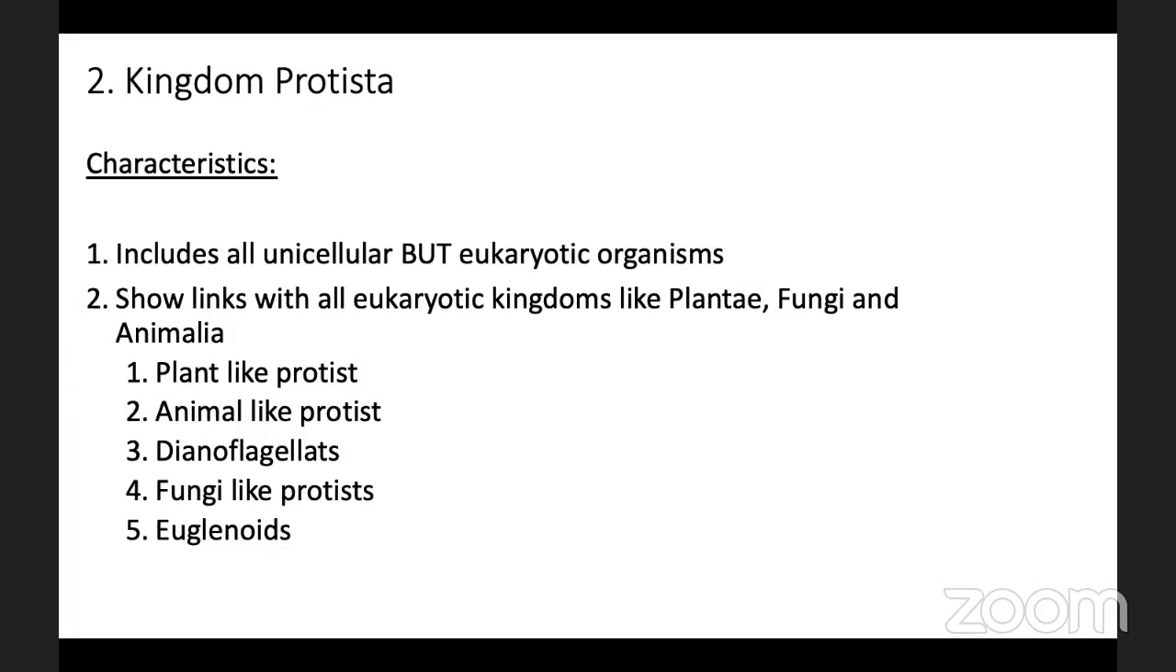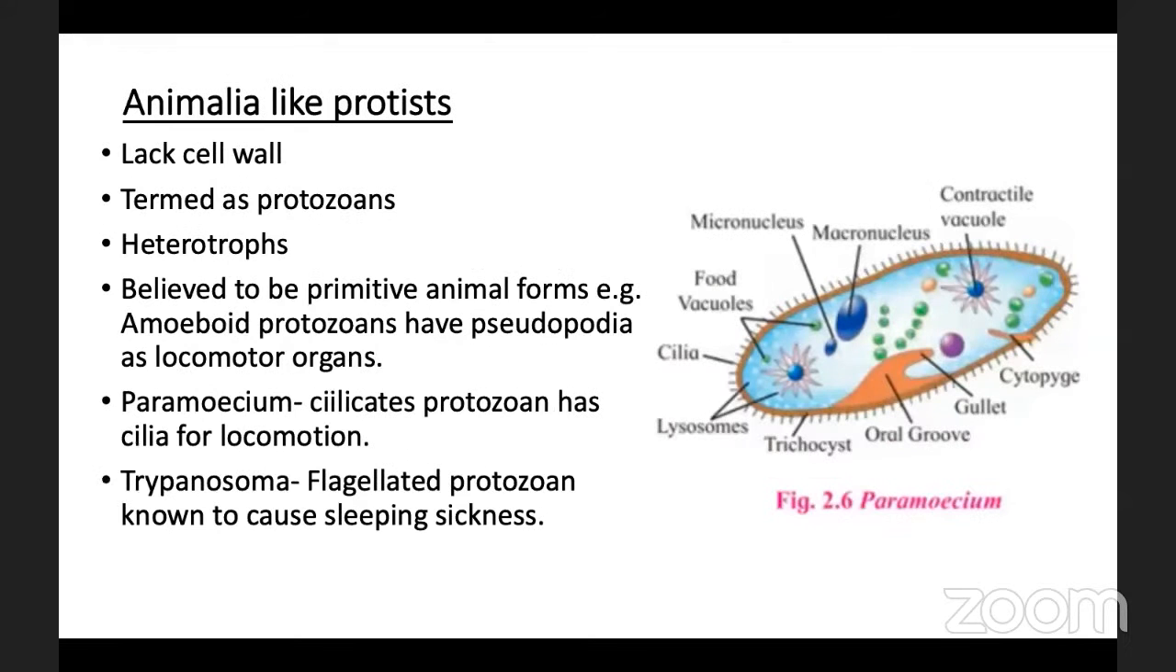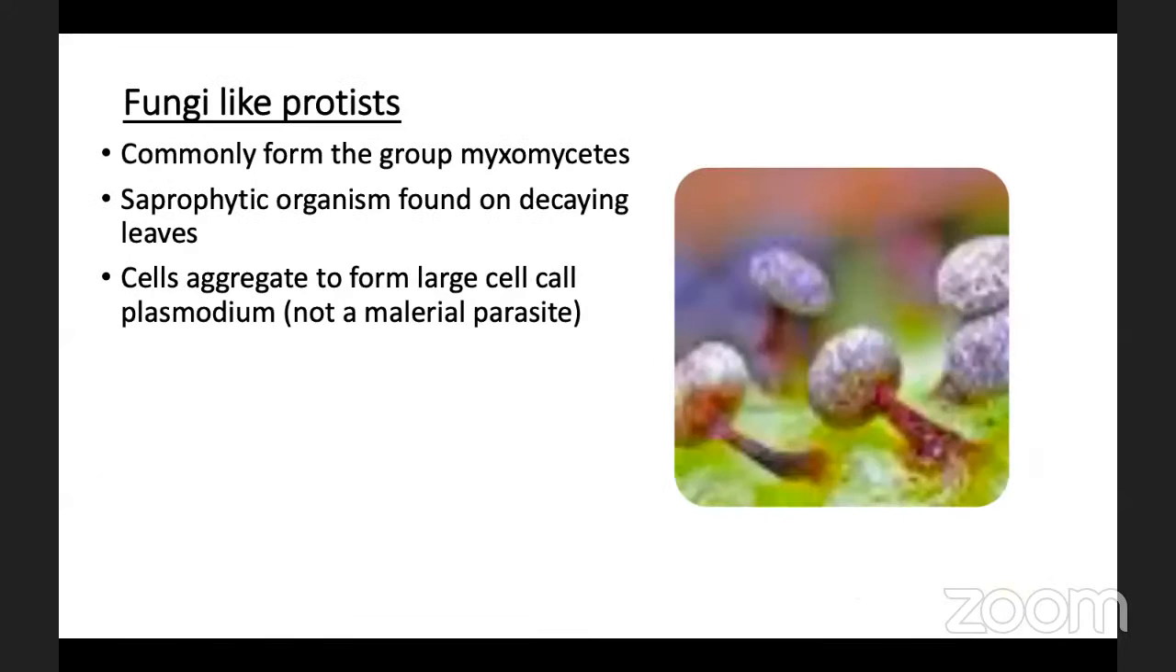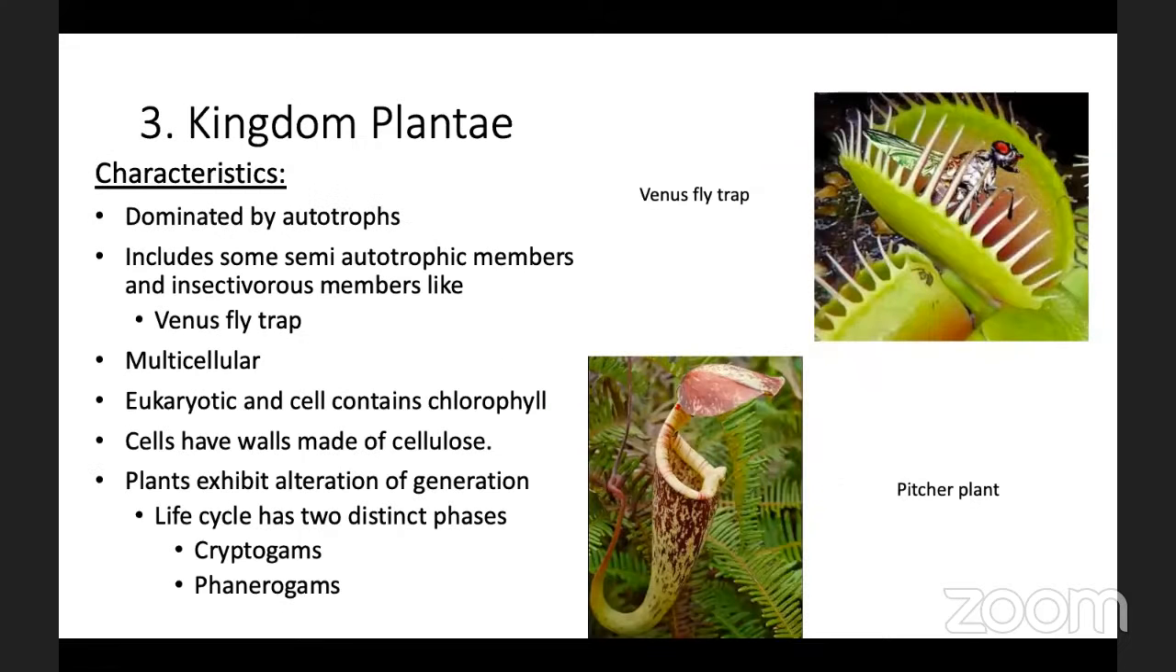We learned the second kingdom, Protista, with its different general characteristics, and it shows links with all eukaryotic kingdoms like Plantae, Fungi, Animalia. Then dinoflagellates and euglenoids. Plant-like protist, example is diatoms. Animal-like protist, example is Paramecium. Dinoflagellates, example is Gonyaulax. Fungi-like protist includes Myxomycetes. And euglenoids, example is Euglena.